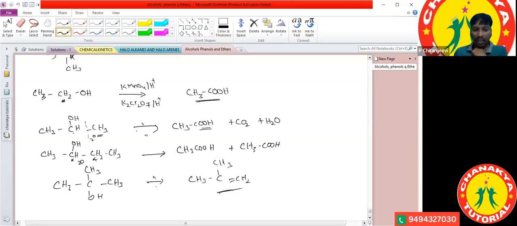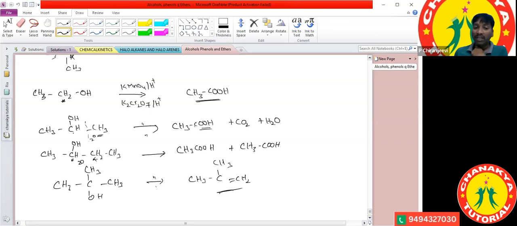Now in the second one, primary alcohols are converted into carboxylic acid. Then what about the secondary alcohols? Secondary alcohols, first you can check it out here. Secondary alcohols also are converted into carboxylic acids, but with a smaller number of carbon atoms.